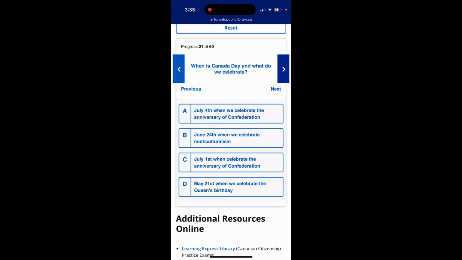Question 21. When is Canada Day and what do we celebrate? Option A, July 4th, when we celebrate the anniversary of Confederation. Option B, June 24th, when we celebrate multiculturalism. Option C, July 1st, when we celebrate the anniversary of Confederation. Option D, May 21st, when we celebrate the Queen's birthday. The answer is option C, July 1st, when we celebrate the anniversary of Confederation.